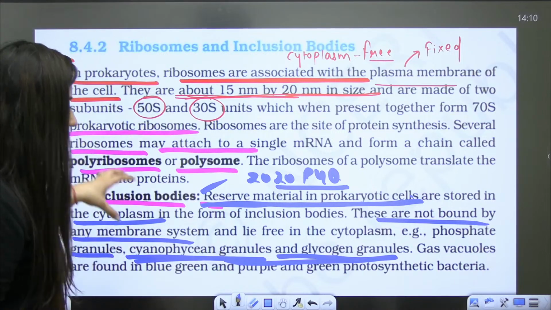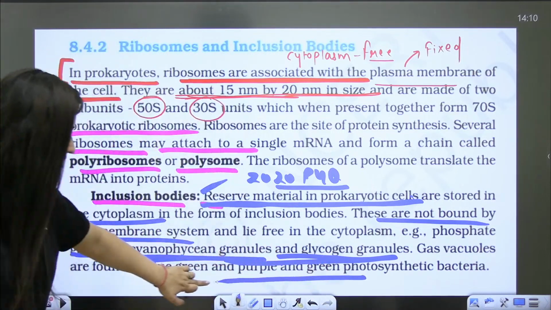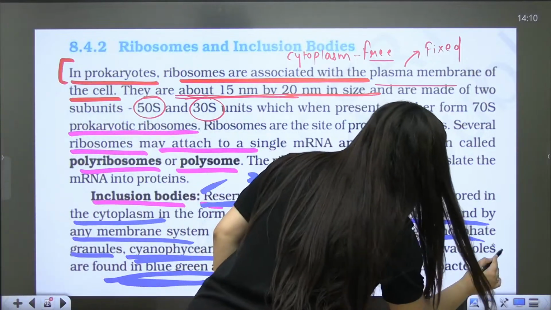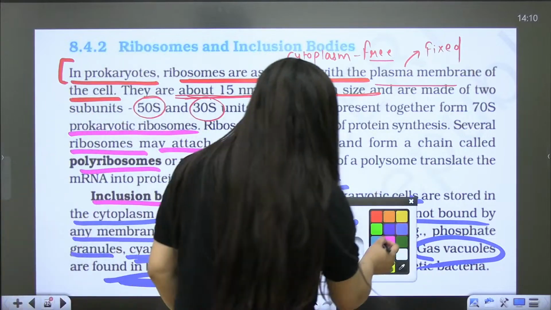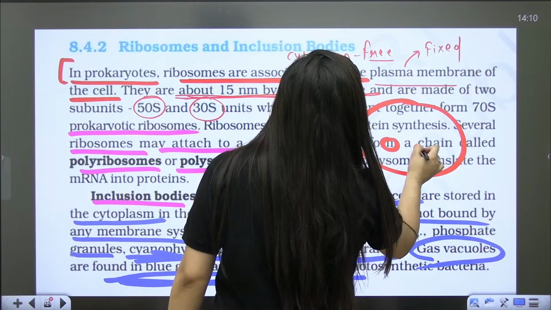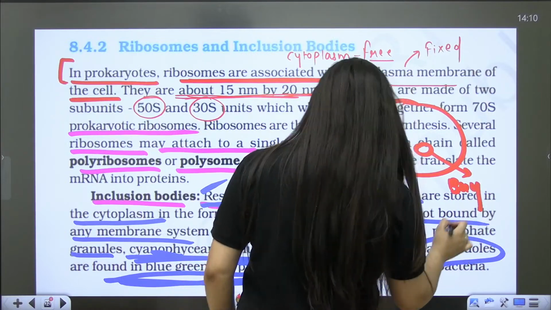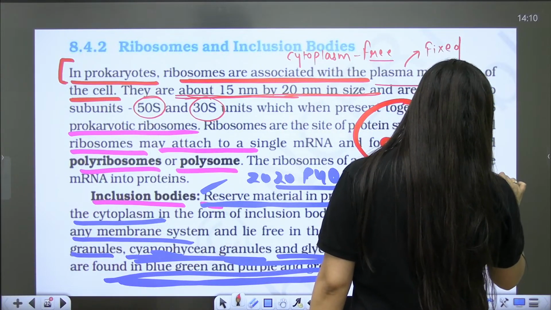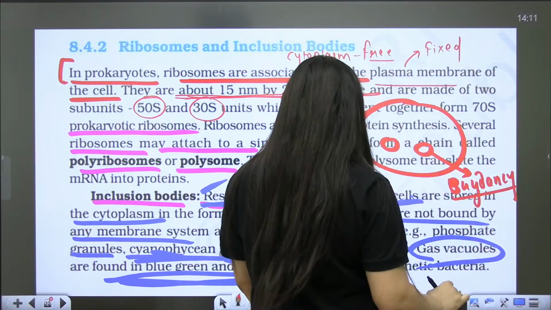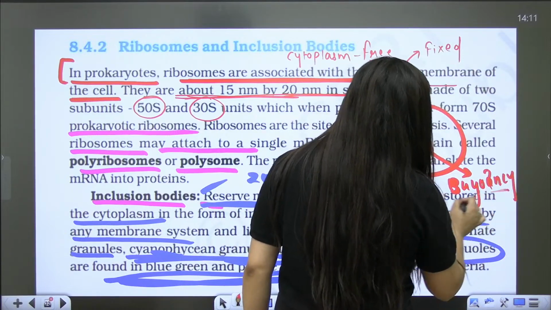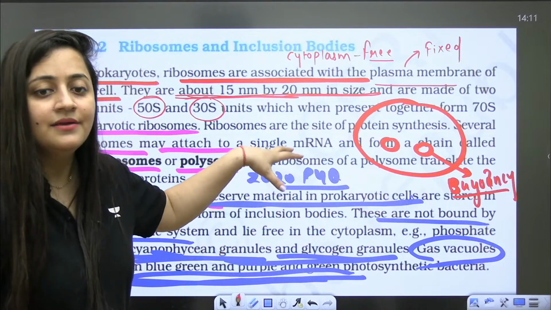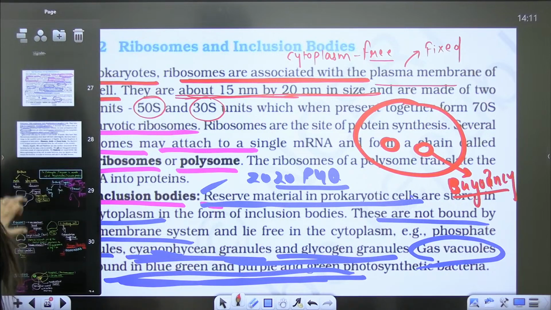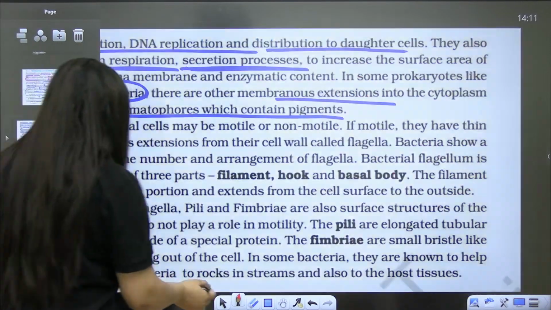And in some bacteria, like the blue green and purple and green photosynthetic bacteria, gas vacuoles are also there. Obviously, these vacuoles are going to provide buoyancy. They will help that bacteria to float. Is that clear? So these are the inclusion bodies.